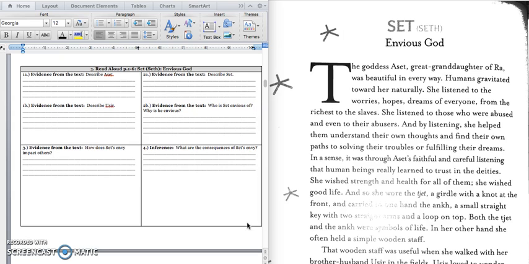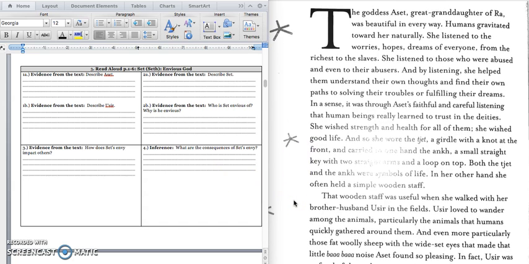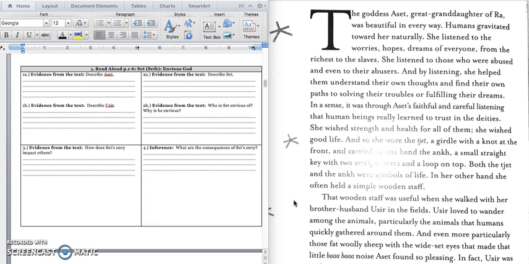Go ahead and turn the page. And as we're reading in our text, we are going to collect information about three characters: Aset, Usur, and Set. And then we want to know why is he envious and what's the result of his envy? How does it impact others? How does it impact him? And we're going to read the whole text, so we need to get ready to read.